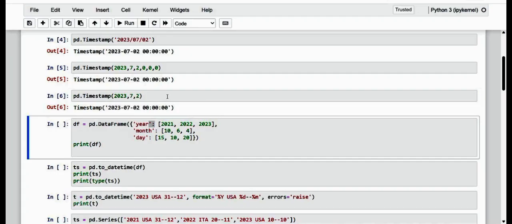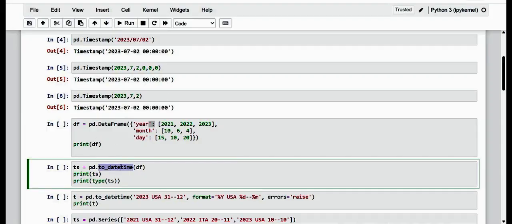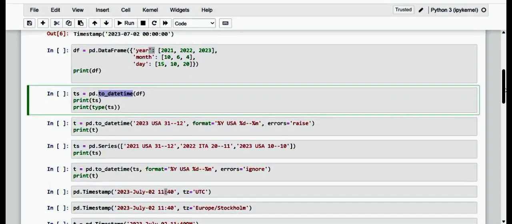Dear friends, so far we have seen the constructor for generating these kinds of values. However, when importing data from an external source, we will need to convert already defined data much more than to build it. In this case, the Pandas library provides us with the to_datetime function, which accepts as an argument a series of objects which will then be converted into datetime values. First of all, let me create a dictionary here.